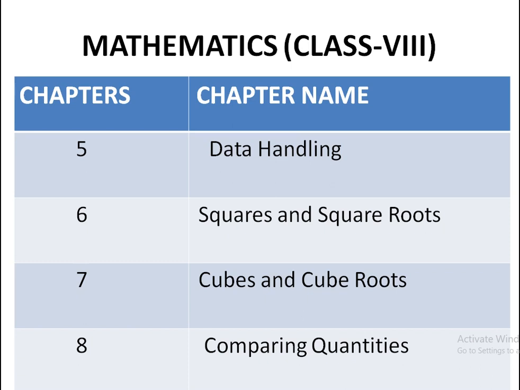Next, chapter 6, squares and square roots. In this chapter, we have properties of square numbers, finding the square of a number, how to find the square root of a number, how to find the square root of a decimal number, estimating square roots.